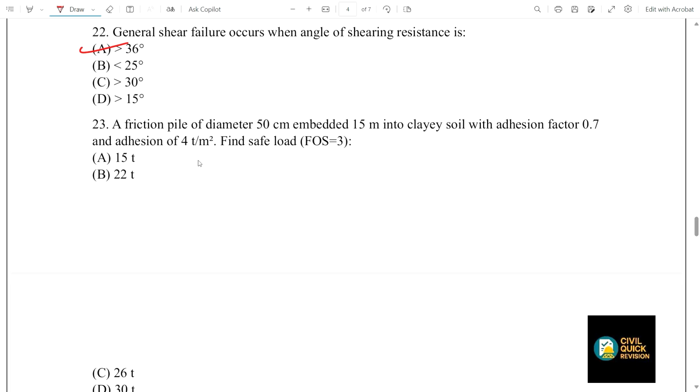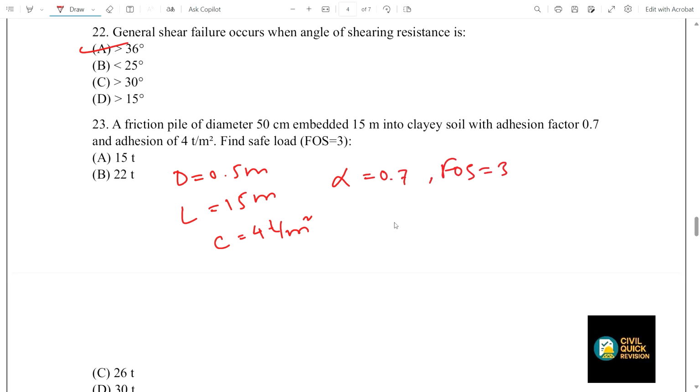Now, in this question, diameter is given as 0.5 meter, length is given as 15 meter, adhesion is given as 4 ton per meter square, and adhesion factor is 0.7. Factor of safety is also given as 3.